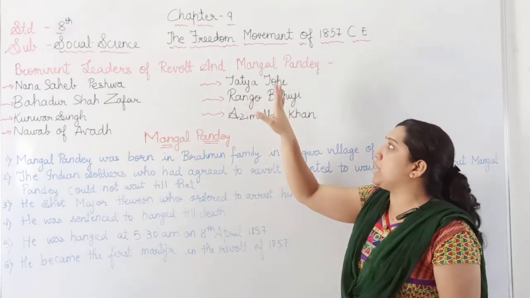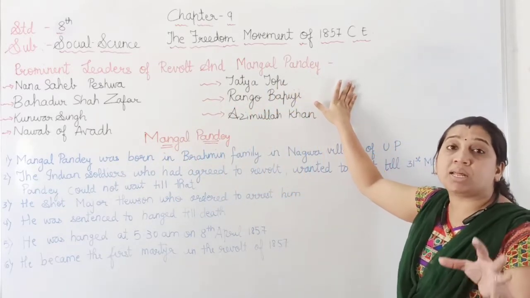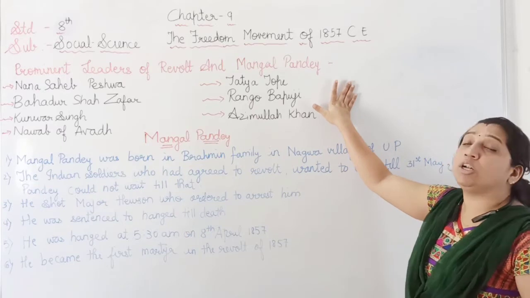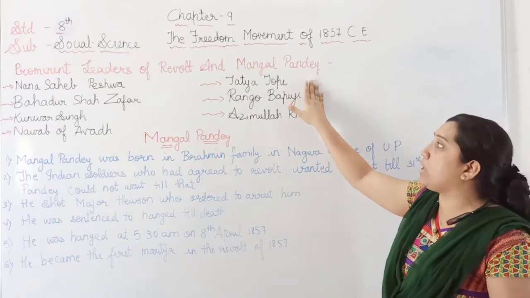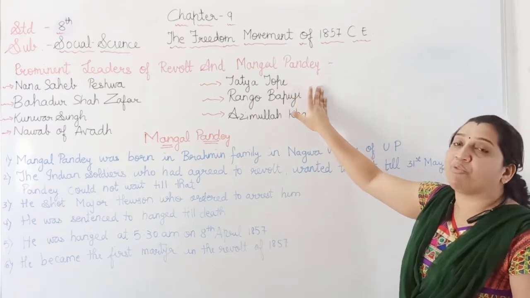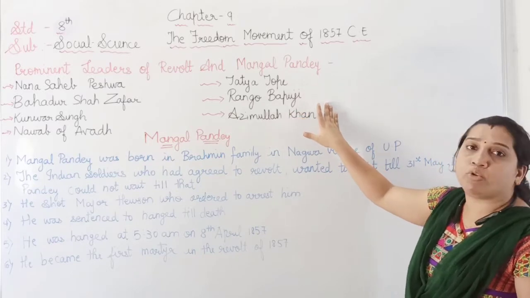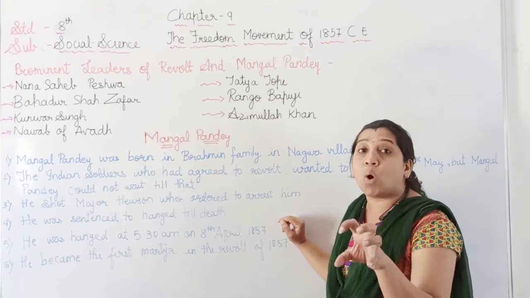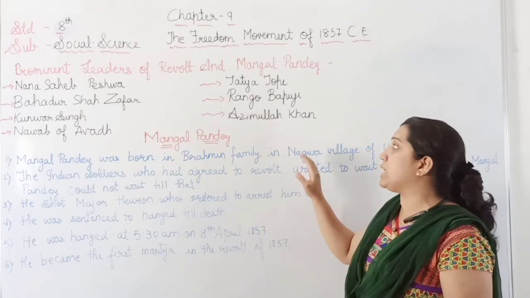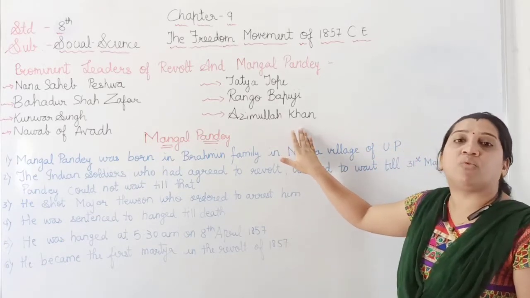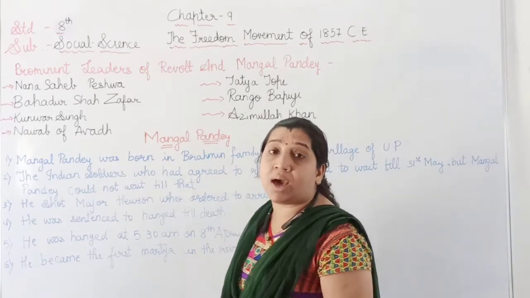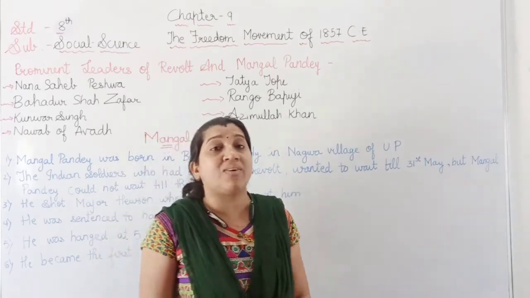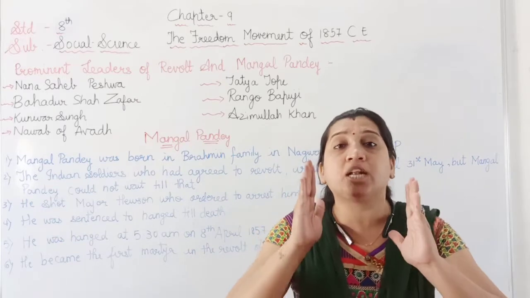The responsibility of commander-in-chief for the revolt of 1857 was given to Tatya Tope. Rango Bapuji was given the responsibility to plan the whole revolt of 1857. Azimullah Khan, who was by profession a lawyer and a journalist, was given the responsibility to lead the revolt.